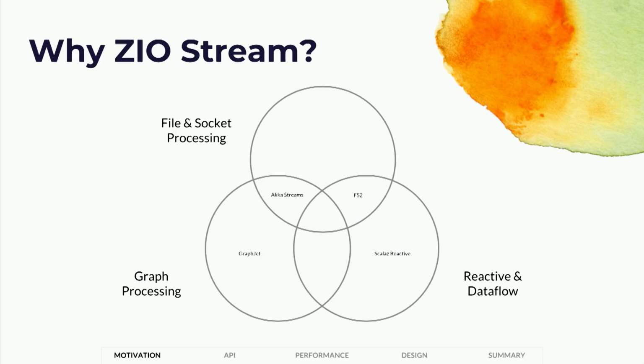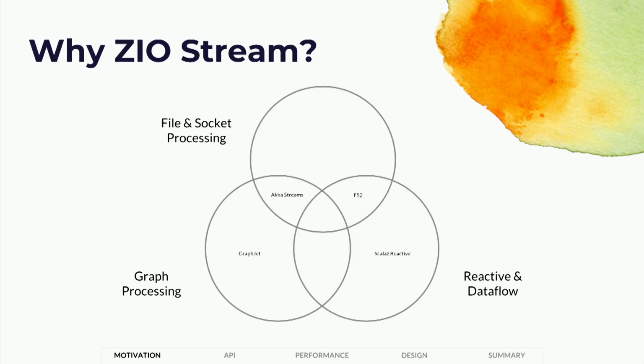Why Scalaz-stream? It turns out that there are three main buckets in which streaming solutions fall. One of them is sort of file and socket processing. You build microservices, web services using solutions in this category. Another one is graph processing and stream processors. So these are big topologies, and events go from one to the other, and you have very, very dynamic capabilities of processing large amounts of data using those. And then the final category is sort of reactive style programming, which even gets a bit into the discrete sort of FRP, observables and so forth. And these are three different categories.